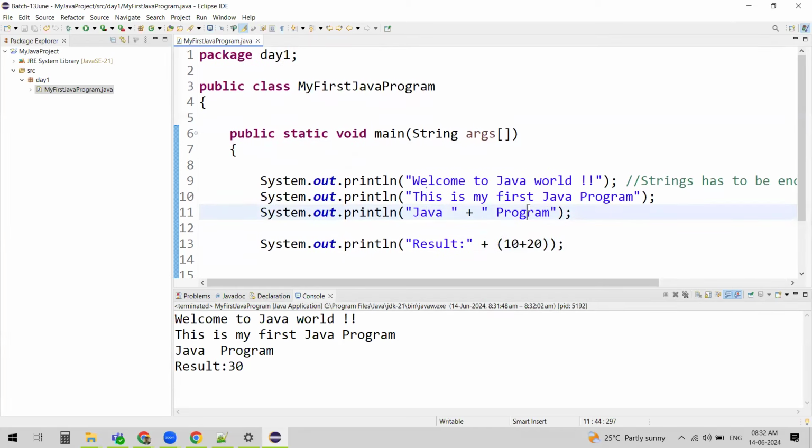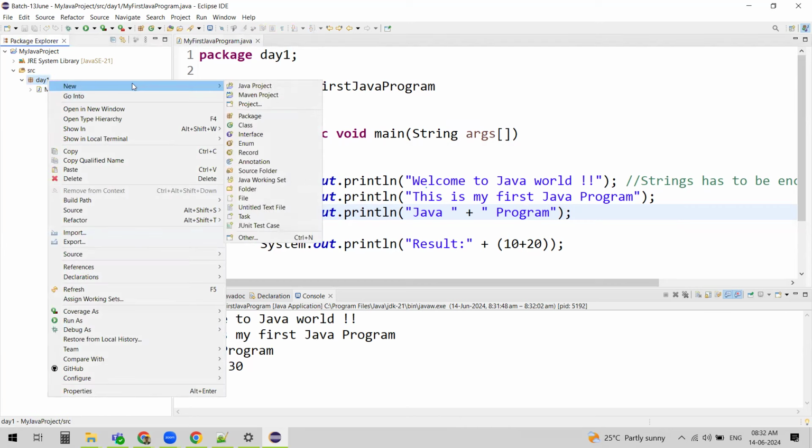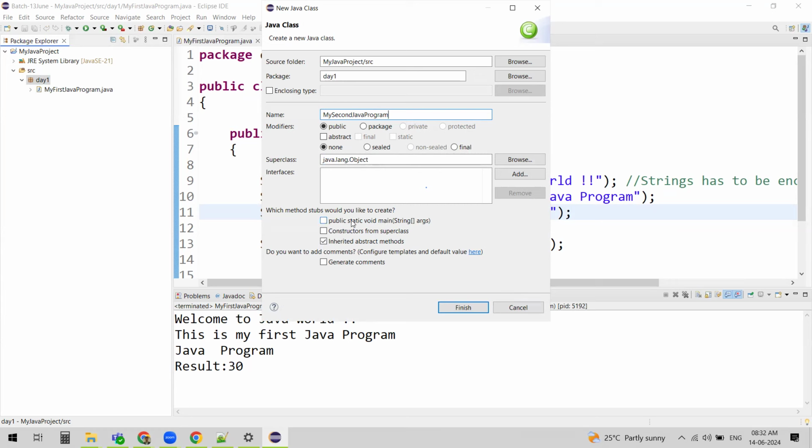Now that we are familiar with displaying some output on the console, let's quickly create one more class. Just right click on your package, new class. I'm going to call this my second Java program. And as we know, we definitely need to have the main method. So you can just tick here, select this checkbox so that it will give the syntax along with the main method. Then just click on finish.